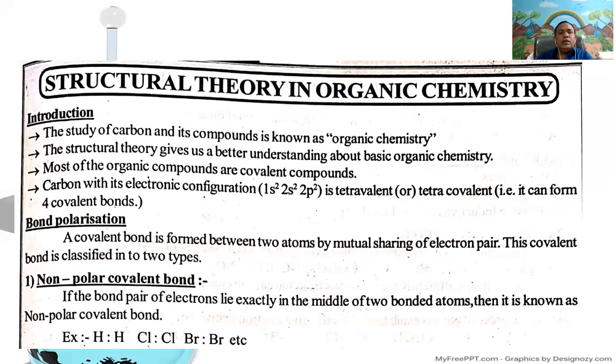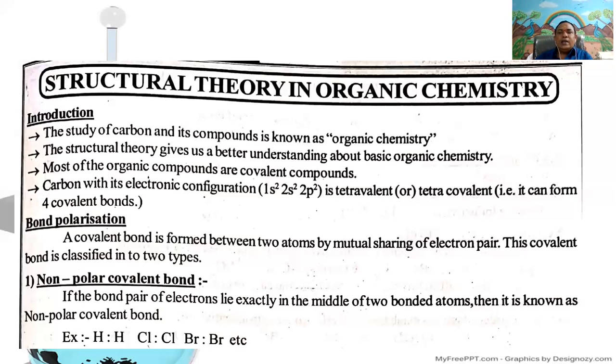Generally, carbon is an element which can form millions of organic compounds in organic chemistry, because of the special characters of carbon. The first is that the valency of carbon is 4, the second is the high catenation power of carbon, and the third is that carbon has a tendency to form multiple bonds between carbon atoms.